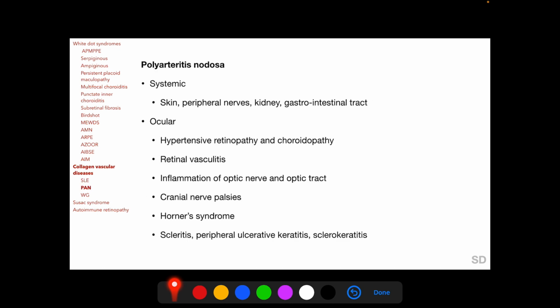Polyarteritis nodosa usually involves the skin, the peripheral nerves, kidney and the gastrointestinal tract, and ocular involvement of polyarteritis nodosa includes hypertensive retinopathy and choroidopathy, retinal vasculitis, inflammation of the optic nerve or more posteriorly in the optic tract, cranial nerve palsies, Horner syndrome, scleritis, peripheral ulcerative keratitis and sclerokeratitis.